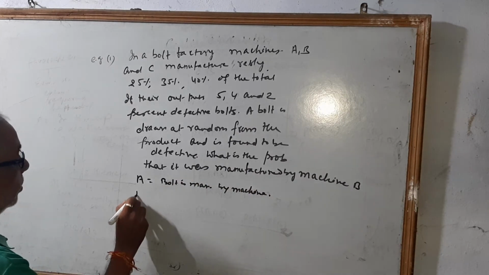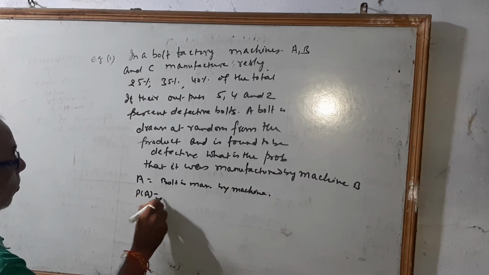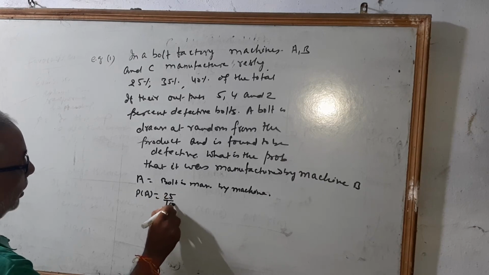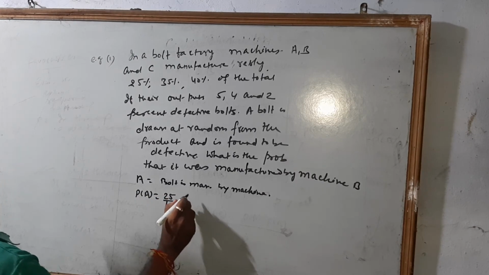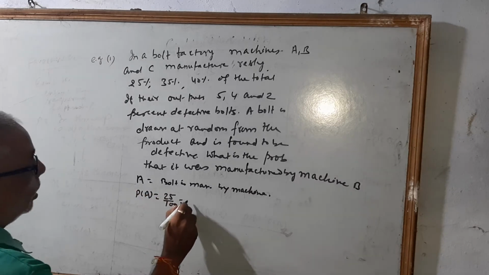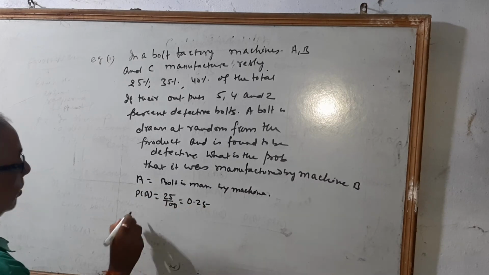It means the probability of A equals 25 upon 100, that will be 0.25.